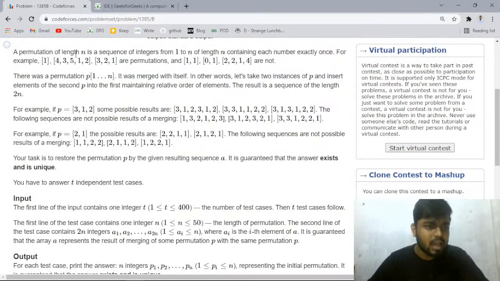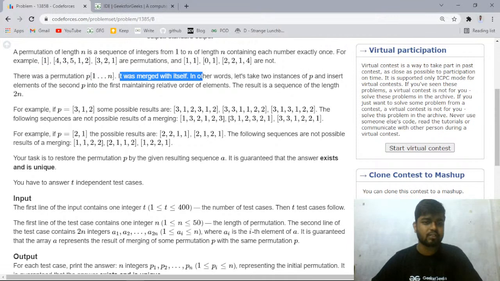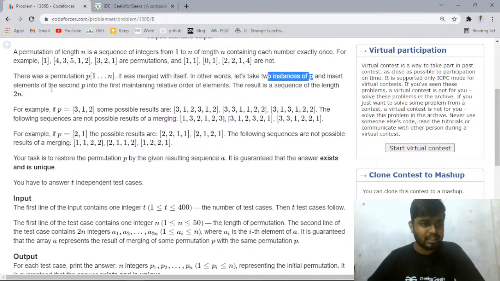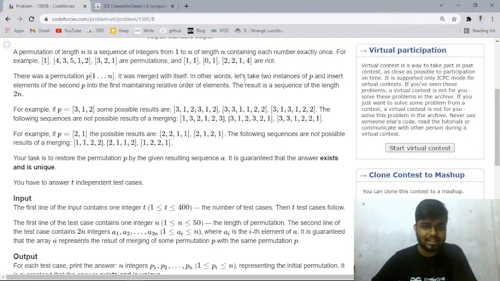What it says is that you have been given a permutation, and it was merged with itself. In other words, let's take two instances of p and insert the elements of the second p into the first, maintaining the relative order. The resultant sequence is of length 2n. So if 3 1 2 is there, what can you do from 3 1 2? You can make 3 1 2 again.